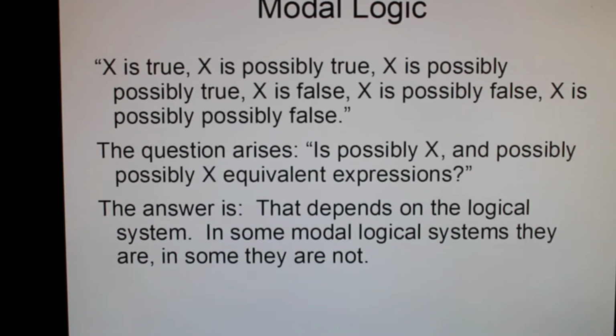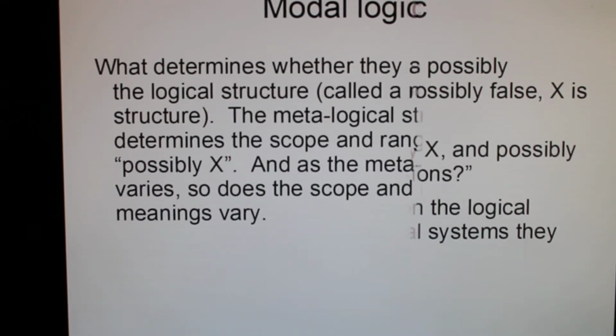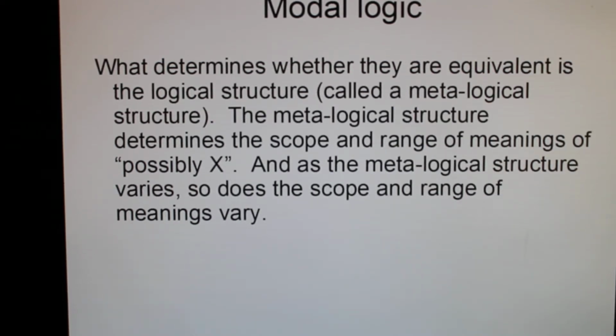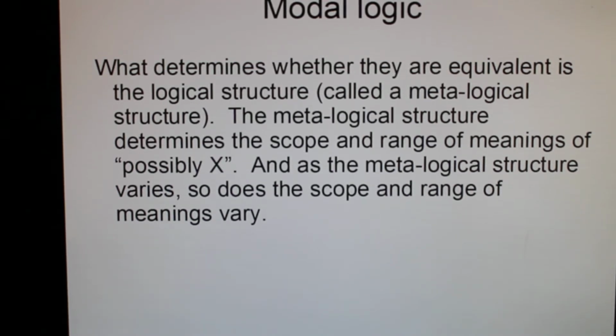The answer is that it depends on the logical system. In some modal logical systems they are, in some they are not. What determines whether they are equivalent is the logical structure, called the metalogical structure. The metalogical structure determines the scope and range of meanings of "possibly X." And as the metalogical structure varies, so does the scope and range of meanings vary.